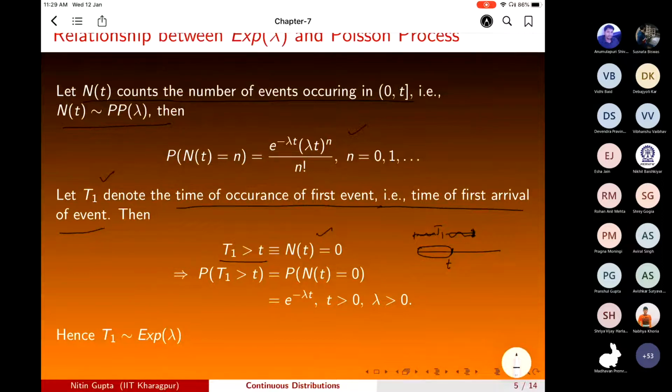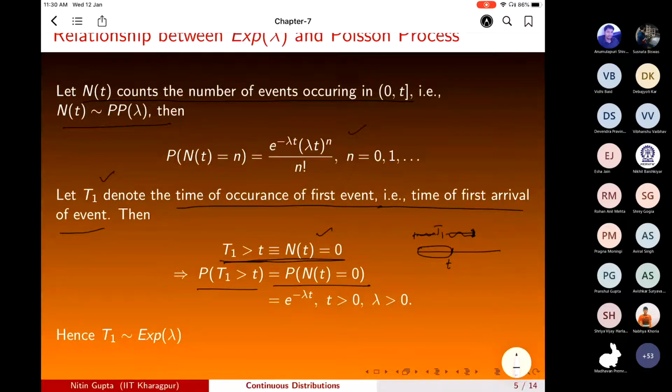N(t) is equal to 0. If N(t) is equal to 0, then time of first event is greater than t. That means both of them are if and only if. Because both events are equivalent, their probabilities are the same. So the probability of T1 greater than t is the same as the probability that N(t) is equal to 0.